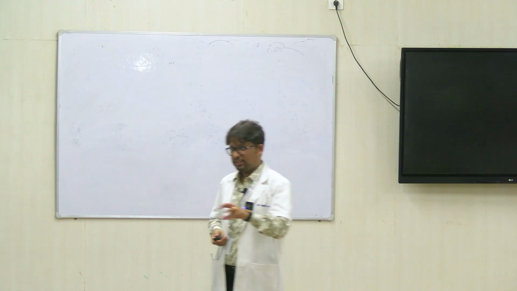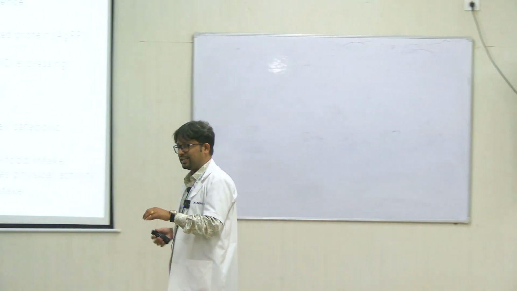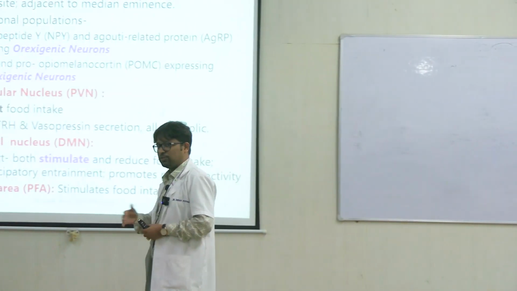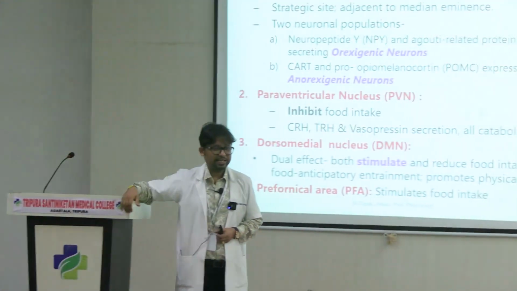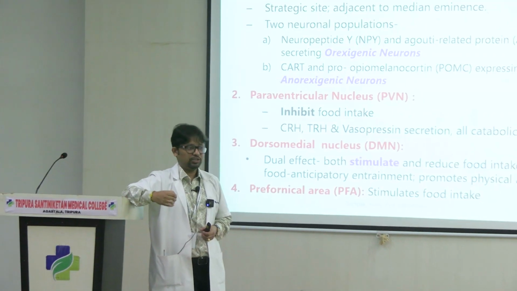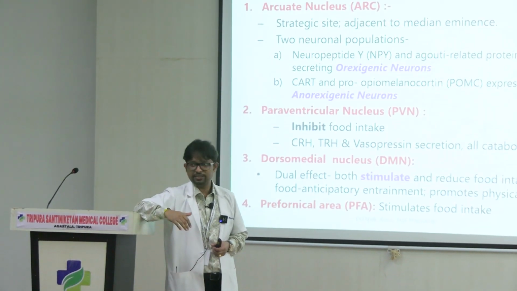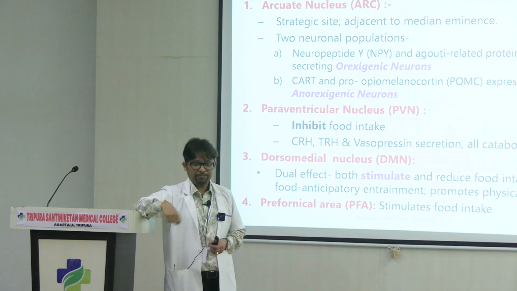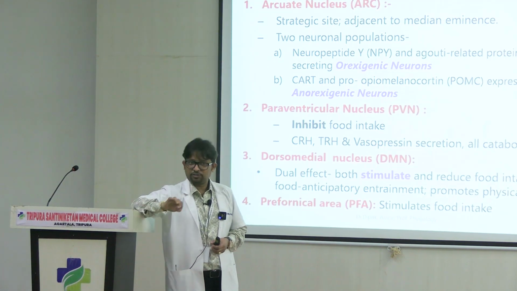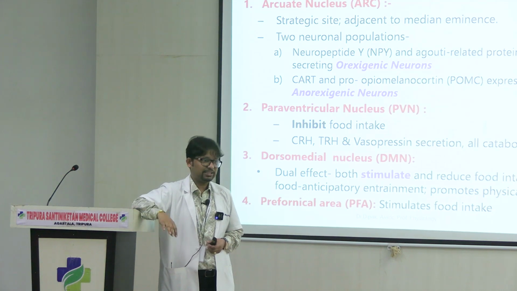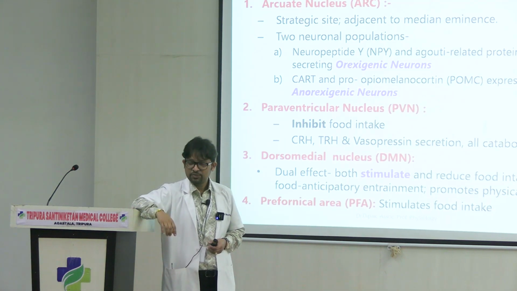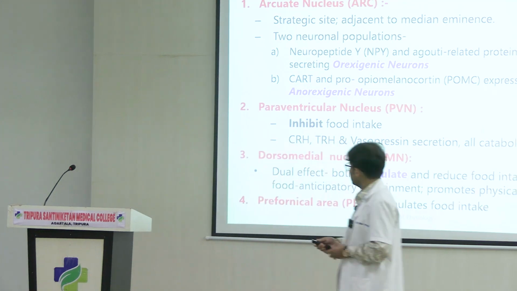Arcuate nucleus is located in such a place by which it can regularly come in contact with the blood. And when it comes in contact with the blood, it can sample the blood for levels of glucose, for levels of leptin and all of this. So all the peripheral signals, the central figure should be able to come in contact with that. Only then corrective responses can be generated. So this is the role of arcuate nucleus.